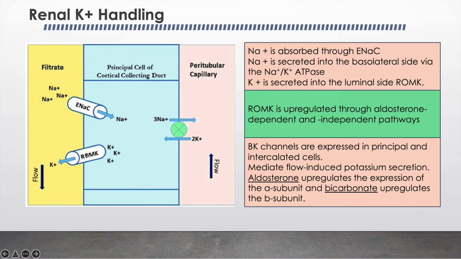This ROMK mediates the bulk of the potassium secretion, whereas with an increase in the distal urine flow rate or on genetic absence of this channel, the potassium secretion is done by the BK channel. ROMK is upregulated through aldosterone dependent and independent pathways, and the BK channel, as we have discussed, mediates the flow induced potassium secretion.